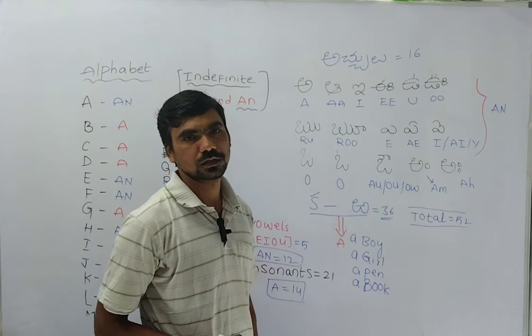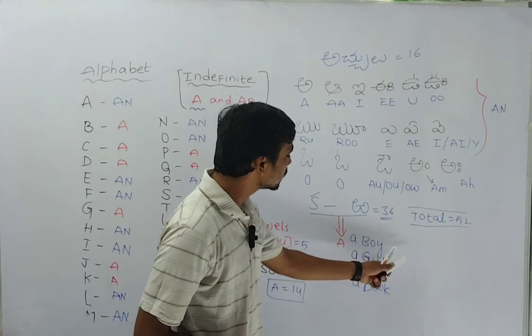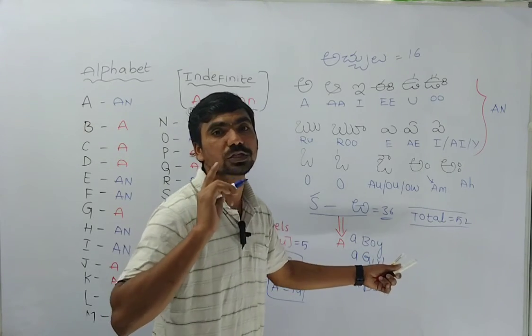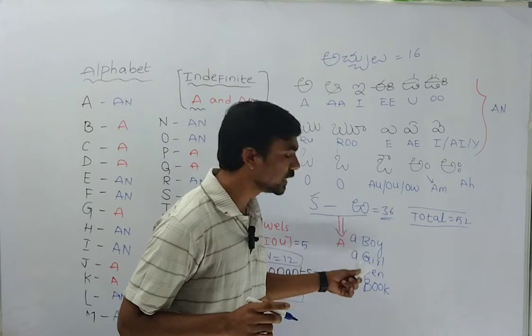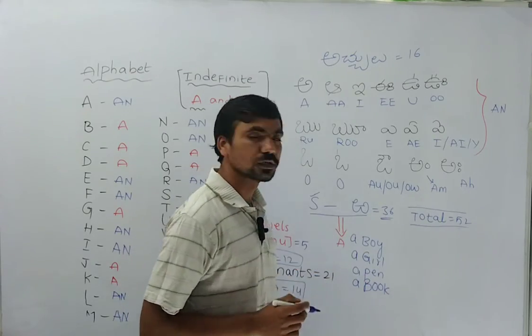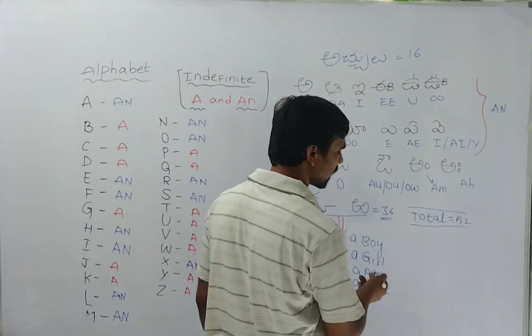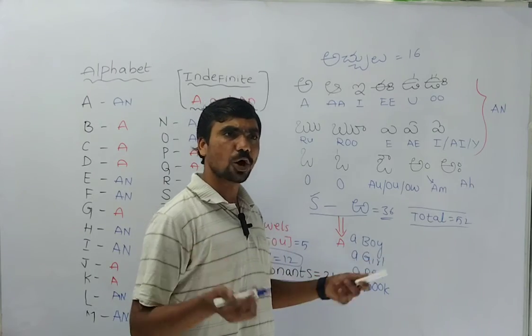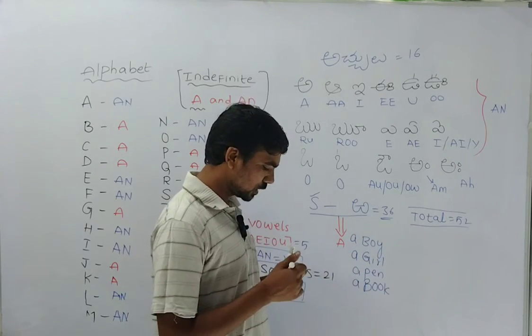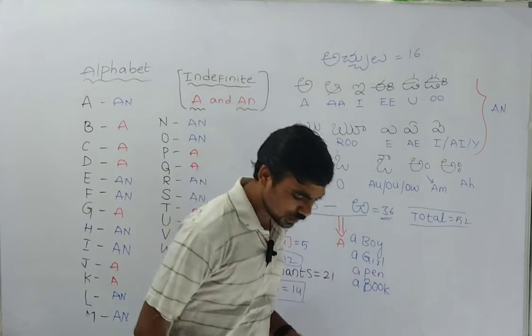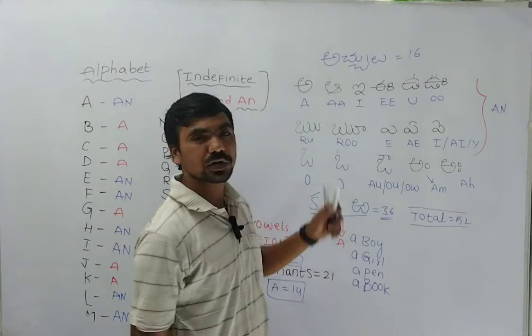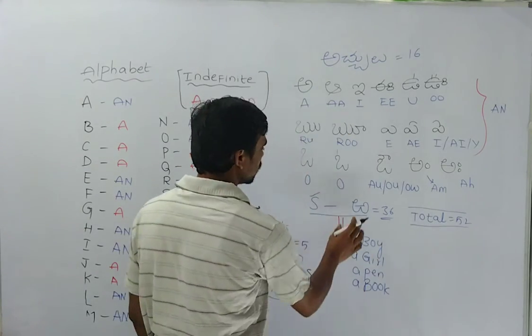Book, a book. Understood? I could not write any in plural. A singular word should be represented and it should be a. Okay, in singular, I am going to write a book, a pen, a pencil, a dog, a cat, a mat. You can use whatever. A bird you can use. So this is what a is.